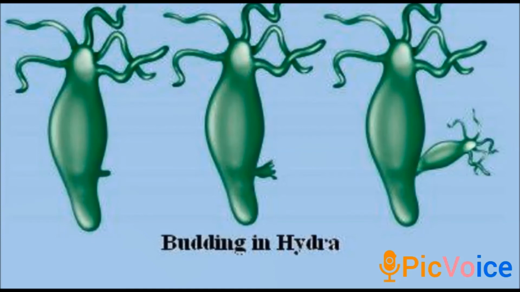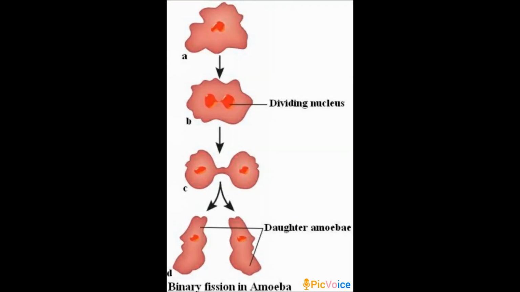For example, here we are taking a hydra. So it is the process of asexual reproduction which occurs in the hydra. Another method of asexual reproduction is observed in microscopic organisms like amoeba. Okay, so let us see how this happens in amoeba.